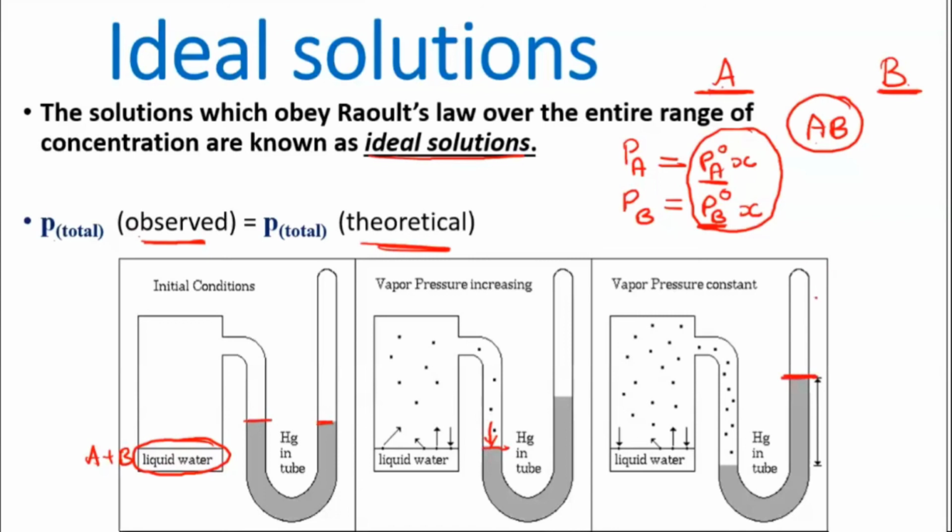Then if that value matches with whatever you have calculated, that means they are obeying the law. Raoult's law is being obeyed. Then those solutions will be called an ideal solution. I believe you are able to understand what an ideal solution is. If your theoretical value comes out to be equal to the observed value, then those solutions are called ideal solutions. At any concentration if you do this, you should get the same answer. Then that is ideal.